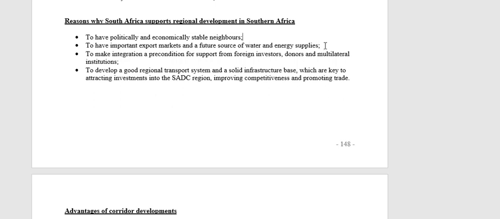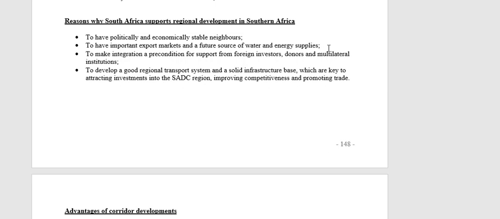Also, they are a market for us. We can export. If the neighboring countries develop and they have money, instead of us having to give them money, we can sell them stuff. We sell them stuff and we earn income from them. It is an important market for us.